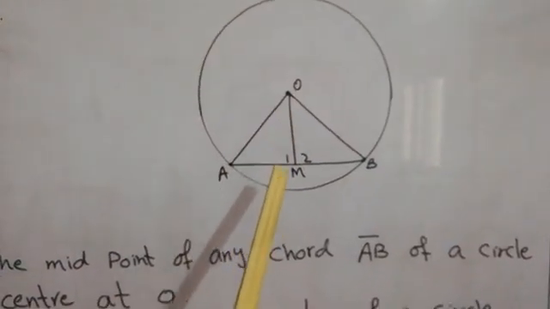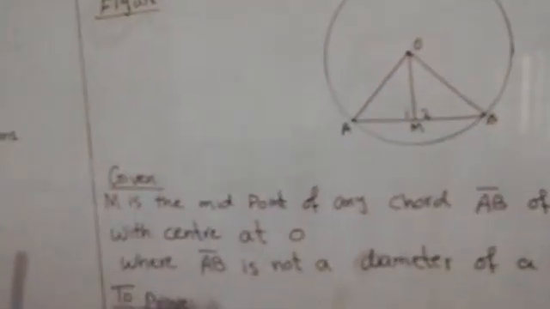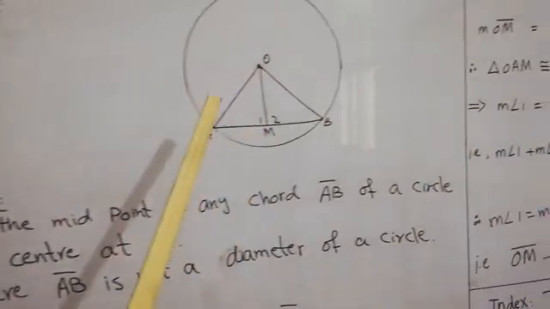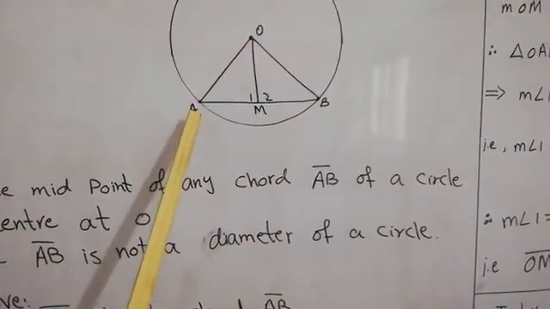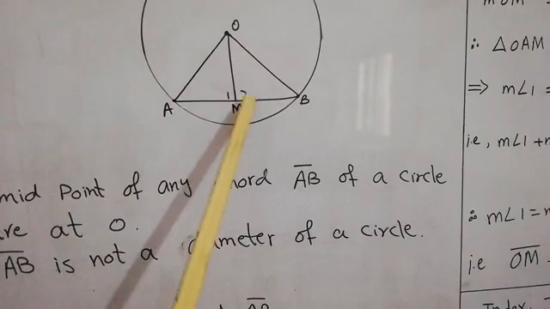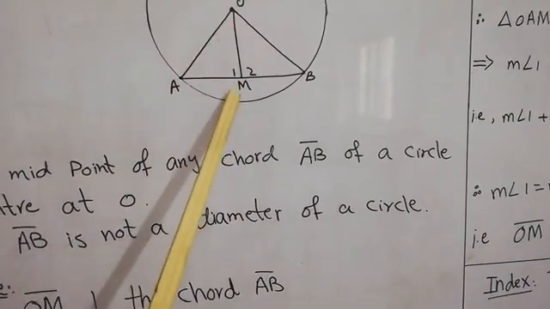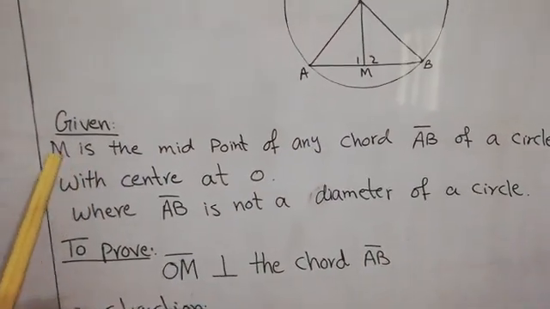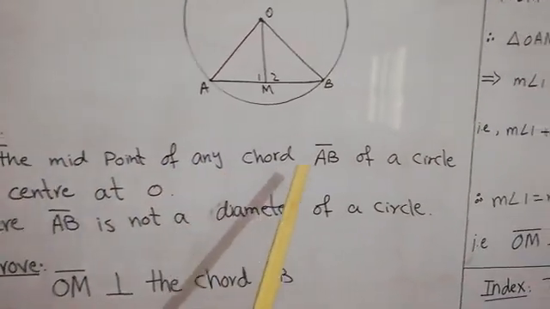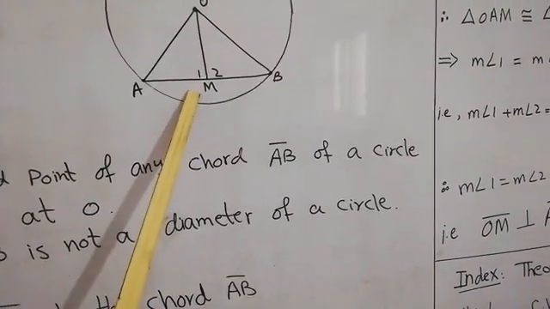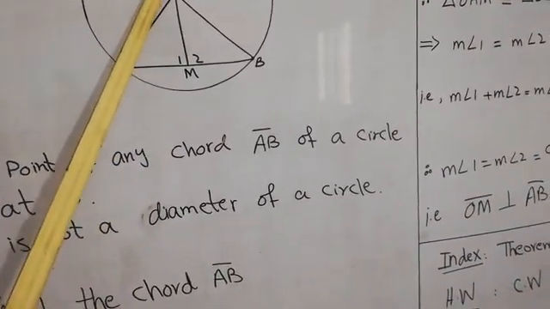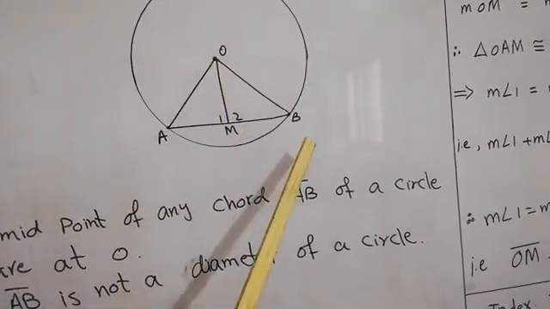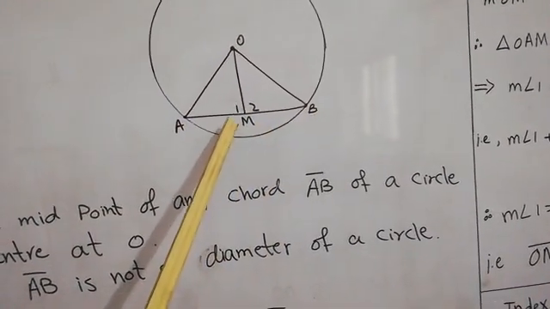After drawing this one, we will move to our next thing, which is given. What is given? We will write the name. First of all, write the name of the diagram. This is called AB, and this is the line. This line is OM, and after that we will find that M is the midpoint of any chord AB. M is a midpoint. Midpoint means that this line bisects this chord, so that's why M is the midpoint.